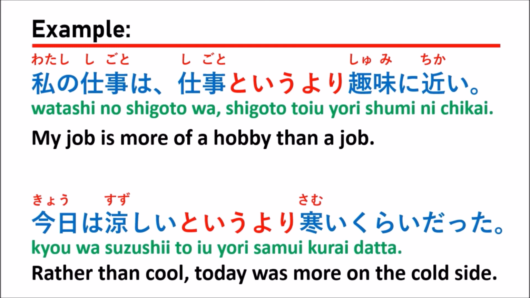In a case like this, it is from the feeling of the people. Somebody might think that it's cool, but another person might think that it's cold. So it just depends on the person. Maybe in your opinion, it's not cool but cold. When you want to compare between two very similar things like this, you can say 涼しいというより寒いぐらいだった。Which means it's very similar, but you feel that it's cold, not cool.